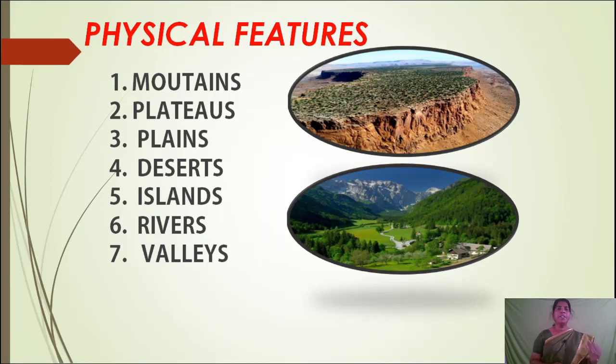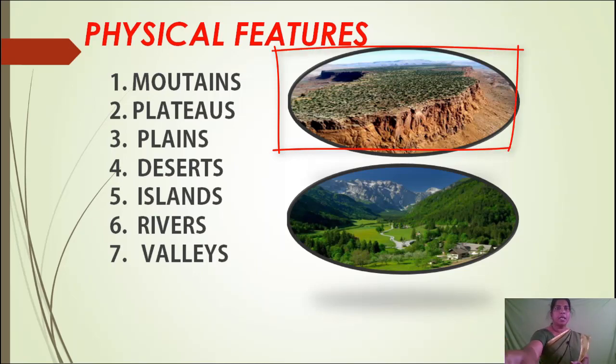Physical features means there are varieties of landforms found in a country, such as mountains, plateaus, plains, deserts, rivers, valleys, etc. Mountain means pahad.